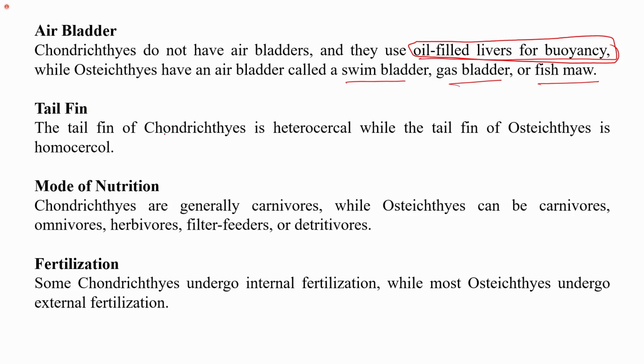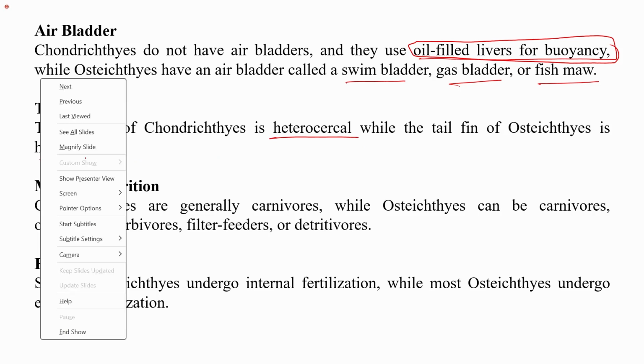Tail fin: in chondrichthyes it is heterocercal, while the tail fin of osteichthyes is homocercal.